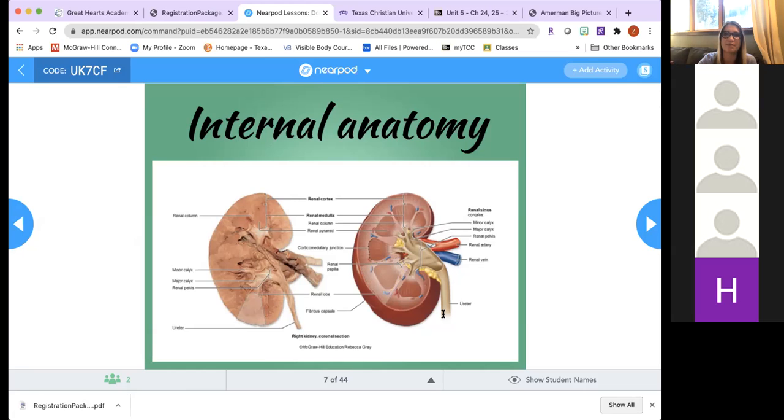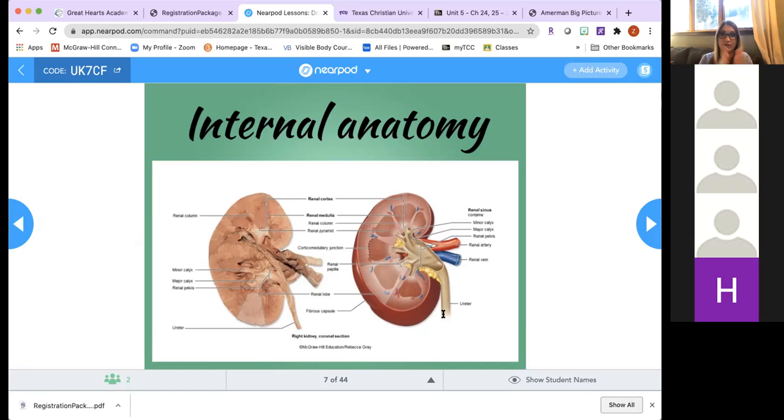It will enter the space that's directly surrounding the papilla, and this is known as the minor calyx. Minor calyces of adjacent pyramids will fuse together, and they will form these major calyces, and then major calyces will drain urine into the renal pelvis. So the renal pelvis is the large space at the hilum of the kidney. Hilum is that concavity, and this will send urine into the ureter.